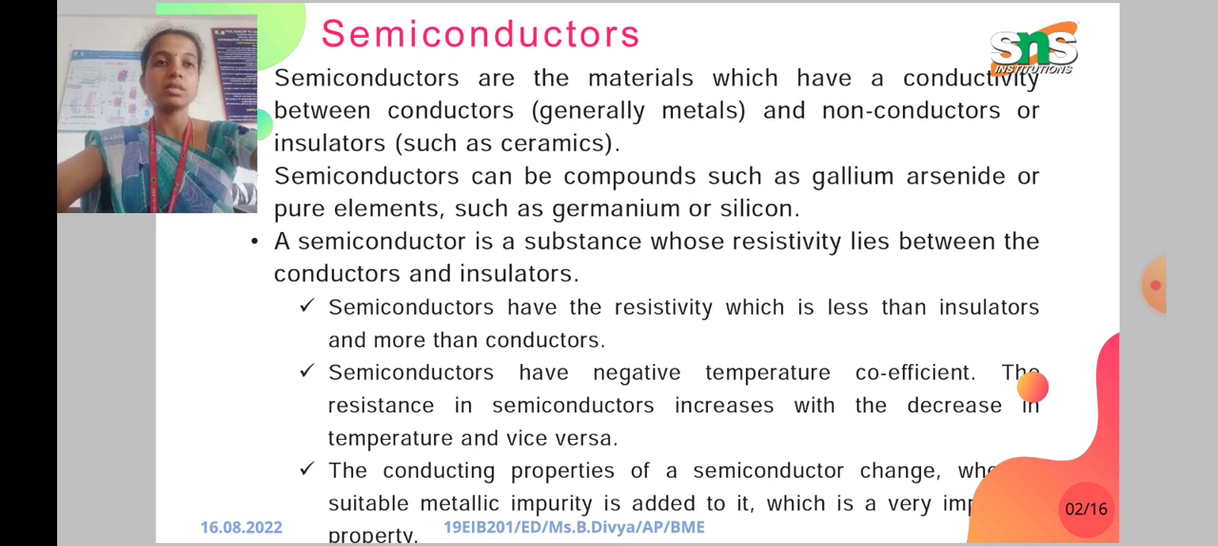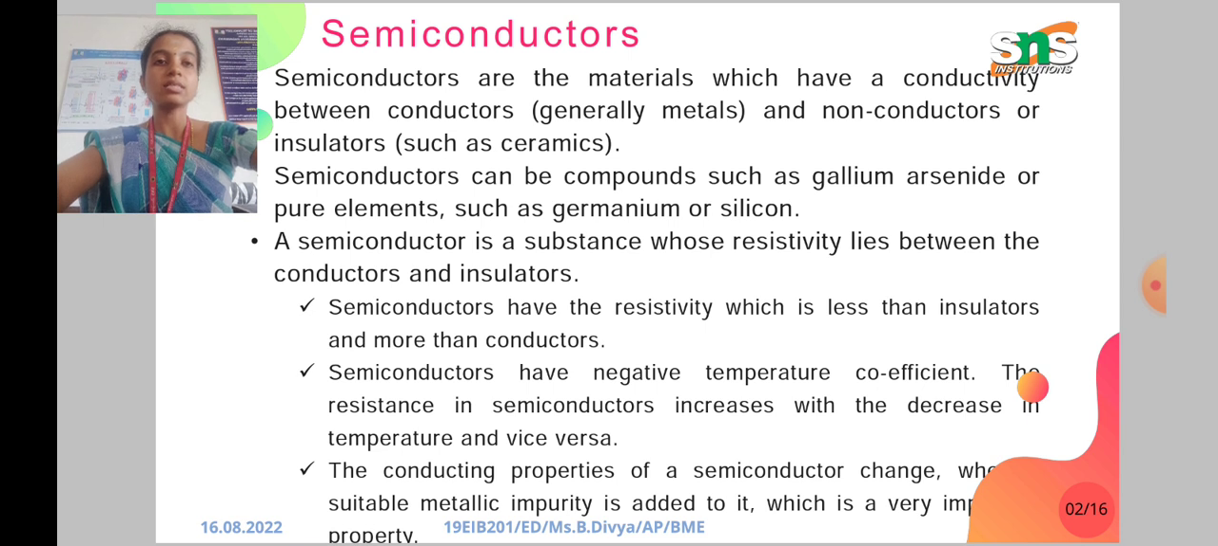Semiconductors are the materials which have a conductivity between conductors and non-conductors or insulators. Conductors are generally metals and non-conductors or insulators are such as ceramics. Semiconductors can be compounds such as gallium arsenide or pure elements such as germanium or silicon.